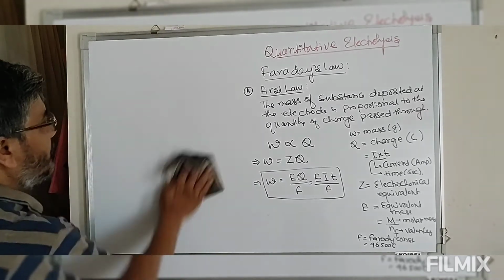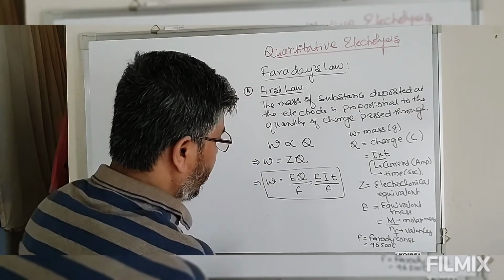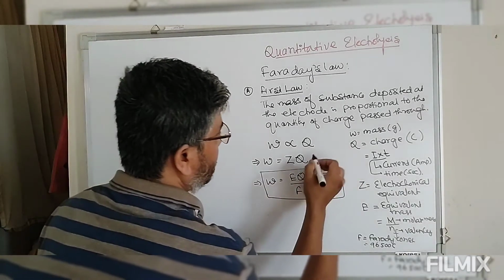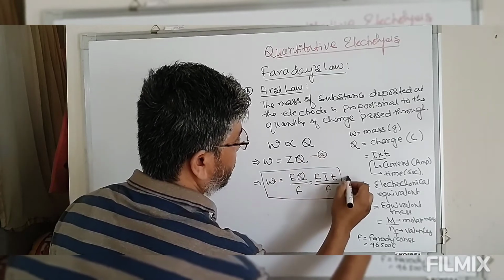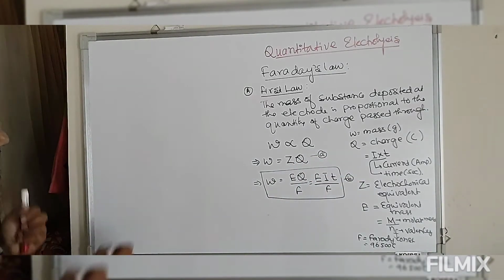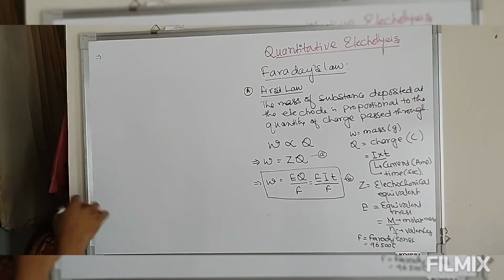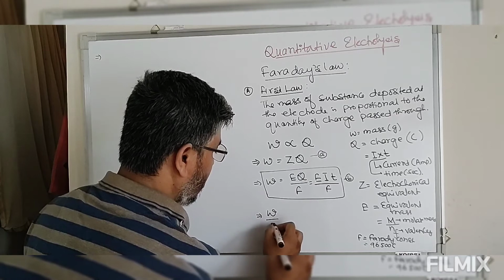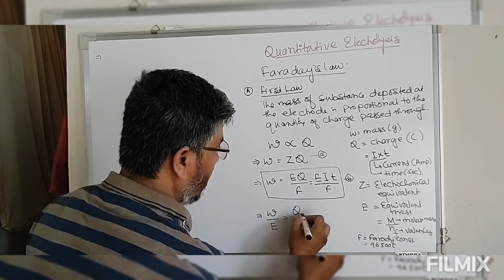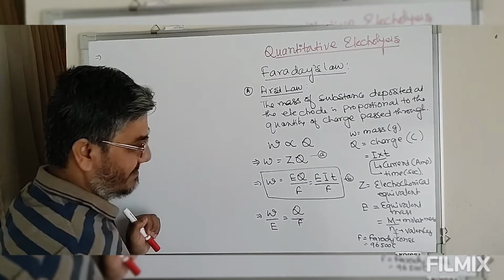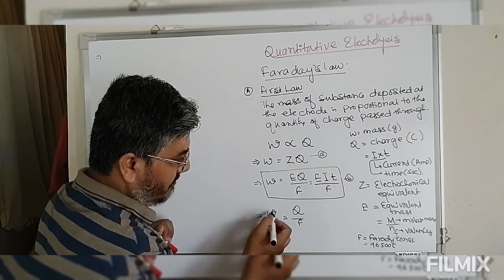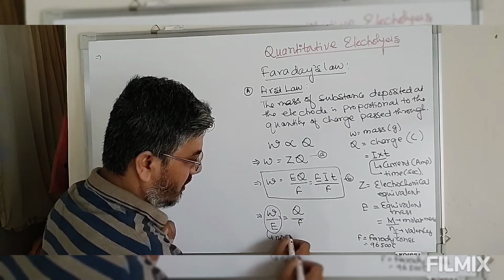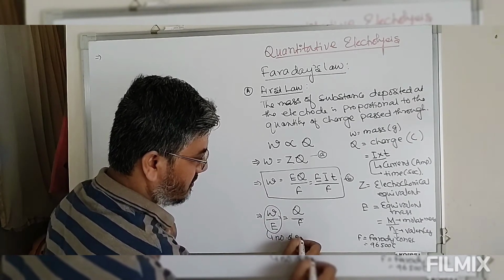So this is the basic equation. Now we can have a modified equation. Let this be equation A and this equation B. The equation can also be modified: W divided by E is equal to Q by F. Now W by E, mass divided by equivalent mass, is known as the number of equivalents.